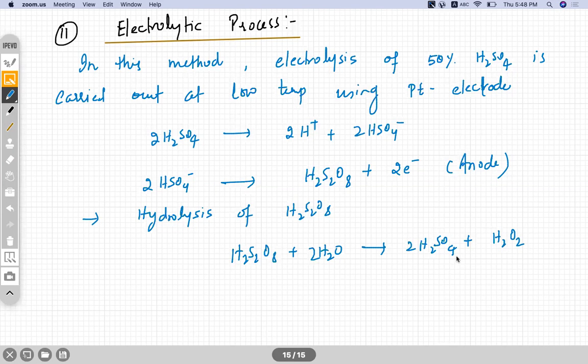But questions they do not ask on the preparation method. Only one point is important, that is why we use hydrated barium peroxide to prepare hydrogen peroxide.